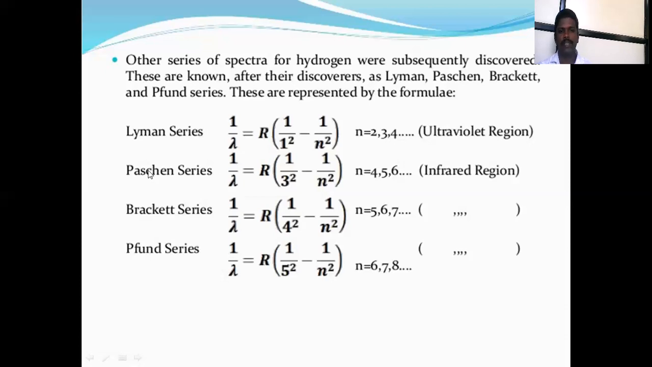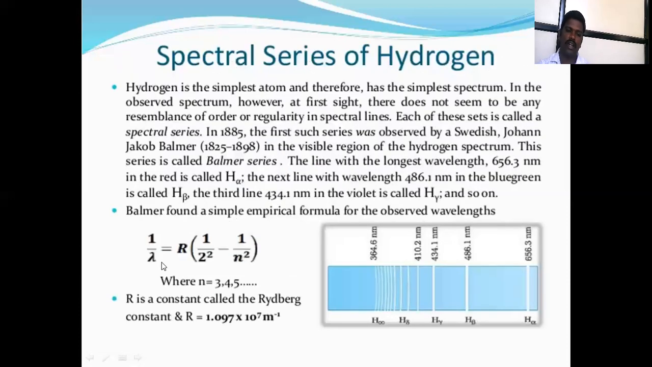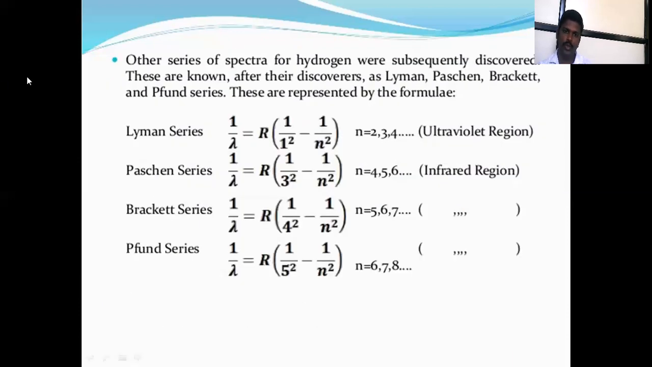The first formula is the Lyman series: 1/λ equals R times (1 square minus 1/n square), where n is 2, 3, 4, in the ultraviolet region. In the Balmer series, the formula is 1/λ equals R times (1/2 square minus 1/n square), where n starts from 3, 4, 5. In the Paschen series, 1/λ equals R times (1/3 square minus 1/n square), where n starts from 4, 5, 6. That is the infrared region.